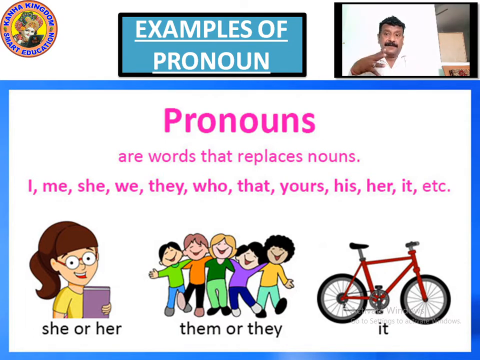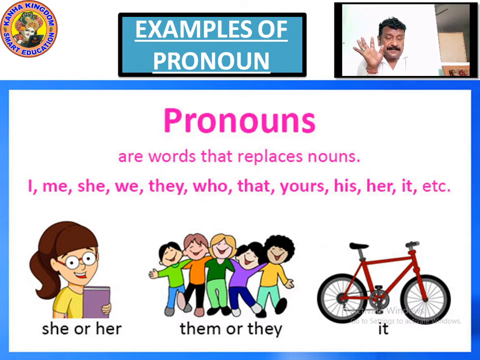If I tell you we are going to the library, or we are going to the garden, or the park, I am also included. We means I and the entire class.